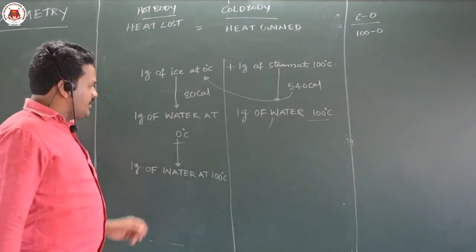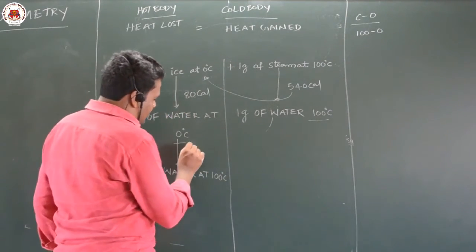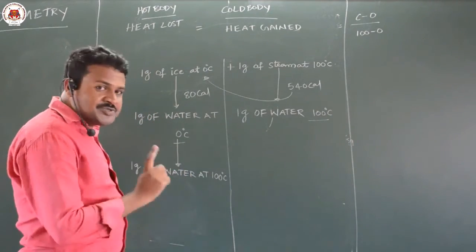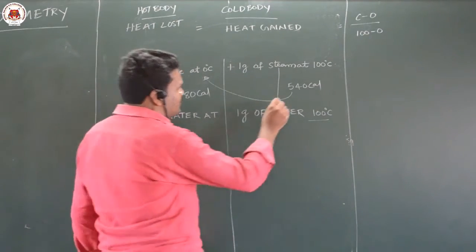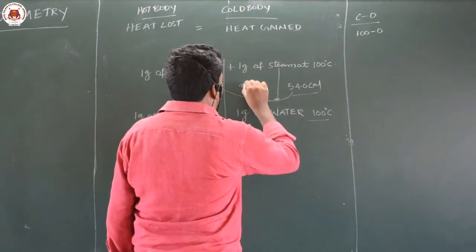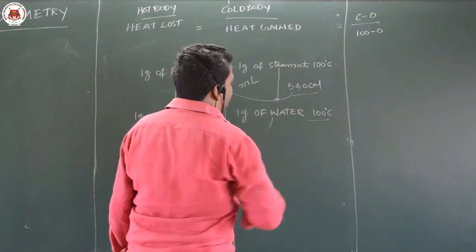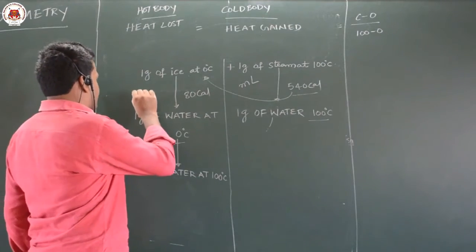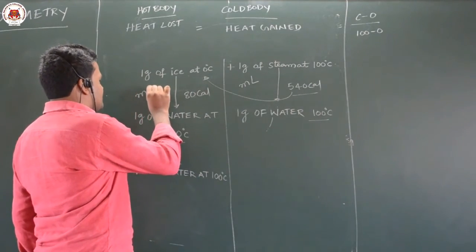For this, how much energy is required? Ms delta T, M is 1. Some people will wonder how we got 540; that is M into L, 1 gram into 540 calories, everything in CGS units. Here also M into L, this is ice, this is steam.